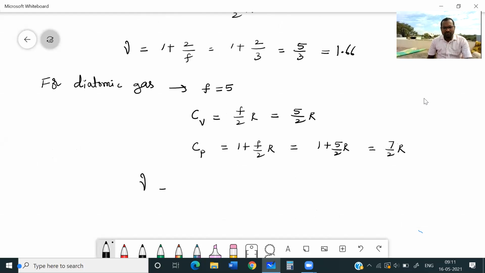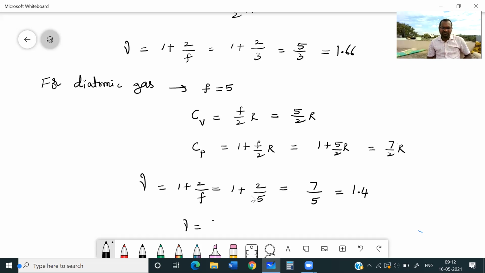Gamma comes out to be by the formula 1 plus 2 by F, or Cp by Cv. You can do either. F is 5 for a diatomic gas, so it will be 1 plus 2 by 5, which is 7 by 5. 7 by 5 means how much? It is 1.4. Yes, gamma value 1.4. Or you can do it with your known values, Cp by Cv.